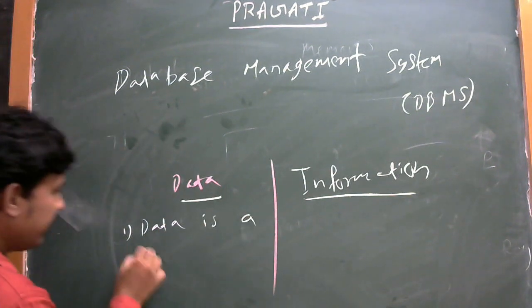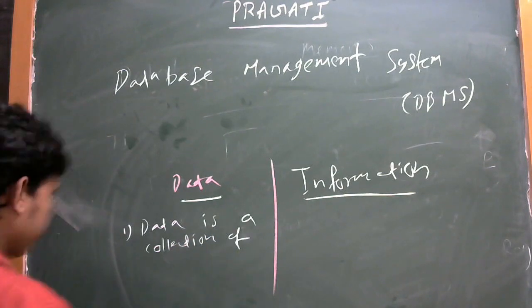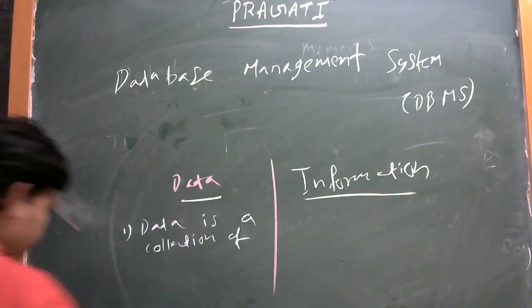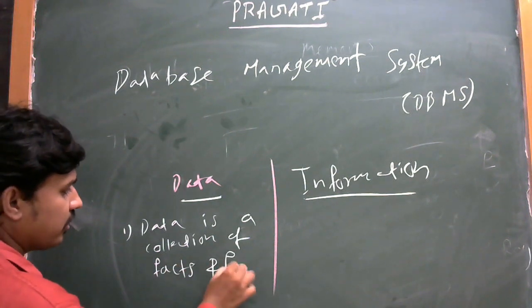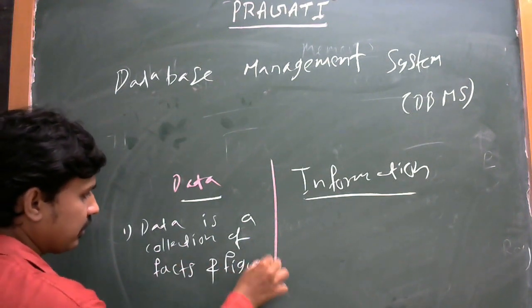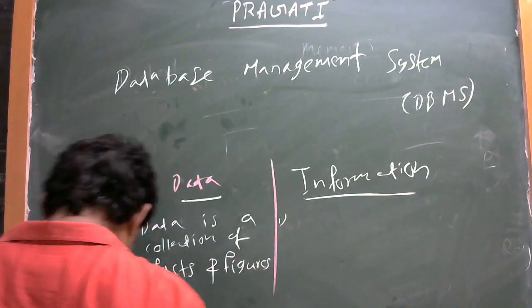First point. Data is a collection of facts and figures.